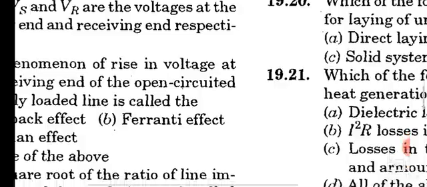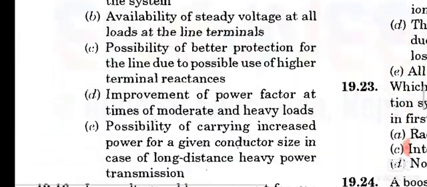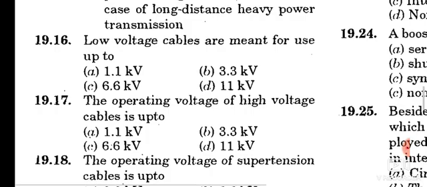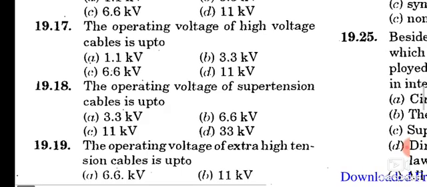We have to follow these four questions once again. For low tension cable, LT cables, 6.6 kV. For high voltage cables, 11 kV. Then super tension cable 33 kV and extra high tension cables 66 kV. We have to remember these things. First, low tension cable or low voltage cable. Second, high voltage cable. Third, super tension cable. Fourth, extra high tension cables.